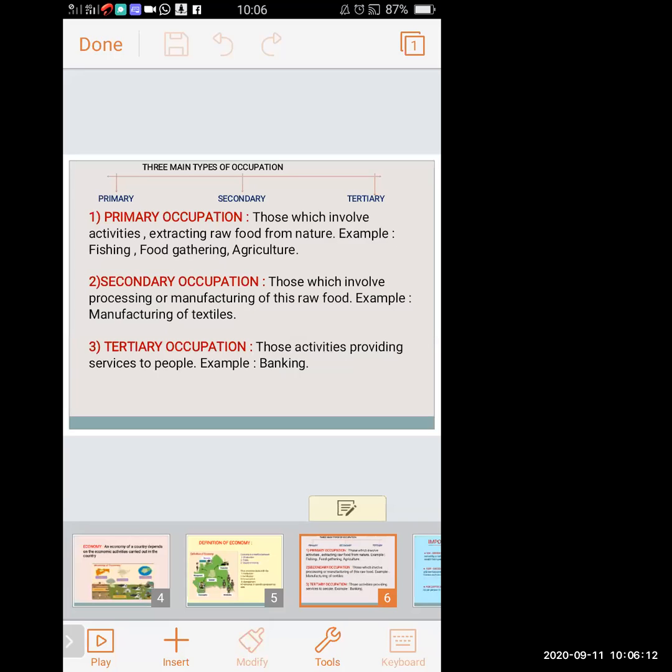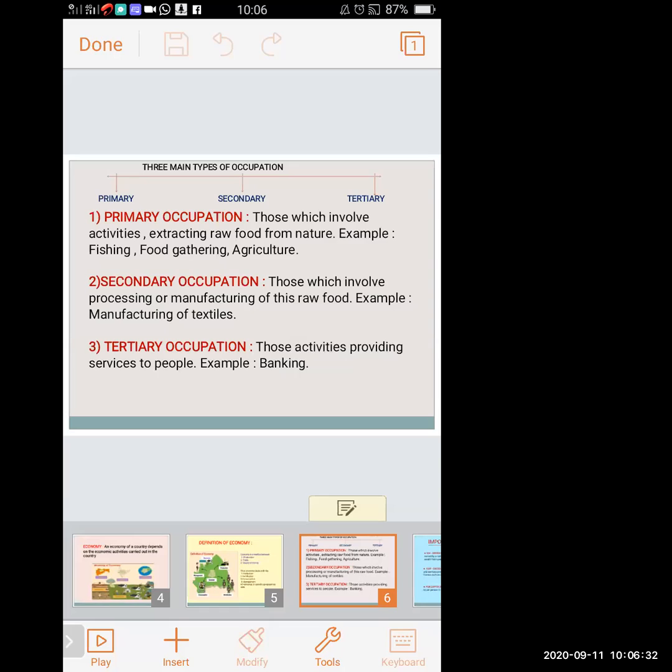All the raw material or the resources we get is from the primary occupation. Without it, it is not possible. So all the raw material or the resources which every industry or factory gets is from the primary occupation. So primary occupation is the first and the most important occupation.